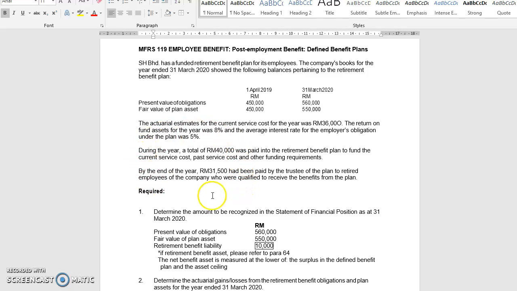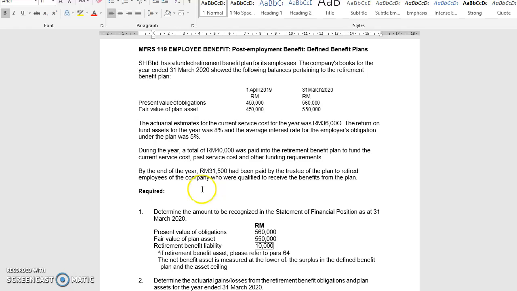As you can see, in these last two paragraphs, the total amount of 40,000 is actually the amount paid to the plan. However, this 31,500 is the amount paid to the employees. So you have to be very careful about which is the amount paid to the plan and which one is the amount paid to the retired employees.